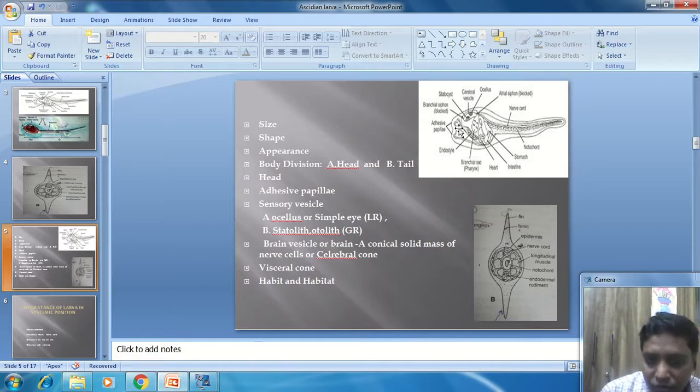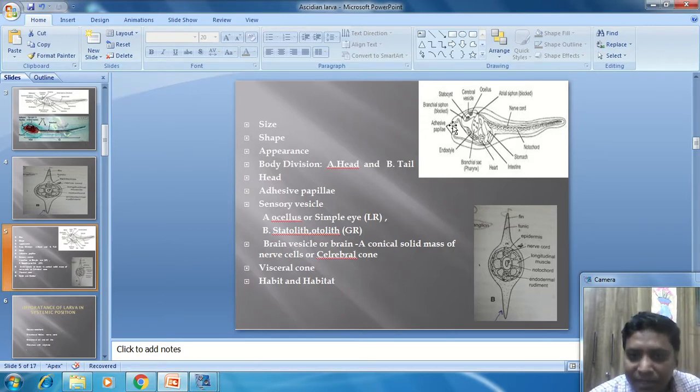Anteriorly, when we look toward the larva, the whole organism is covered with a thin membrane. Look toward the cursor. The whole organism is covered with a thin membranous structure, which is called the test or the tunic. Now in this diagram here it is labeled as the test or the tunic. The role of this test or tunic is protective.